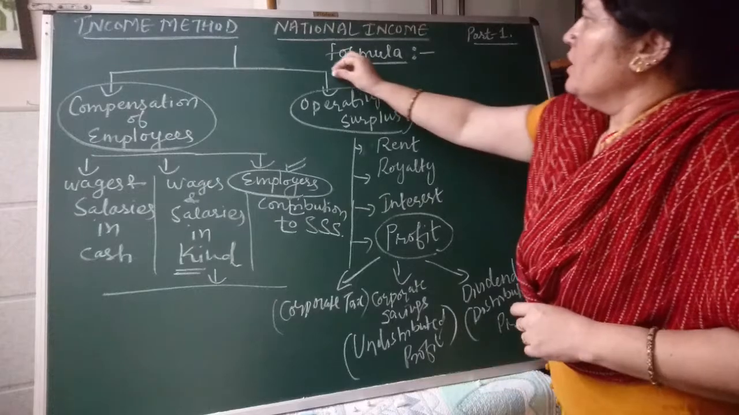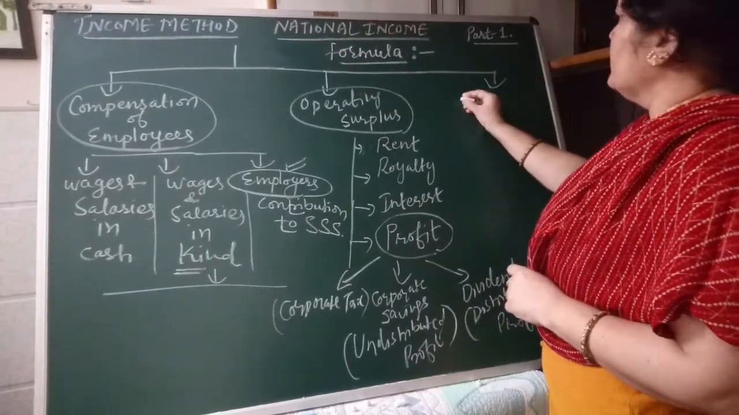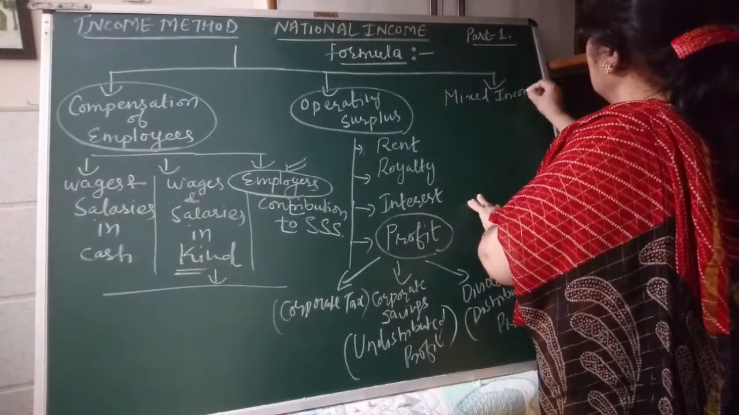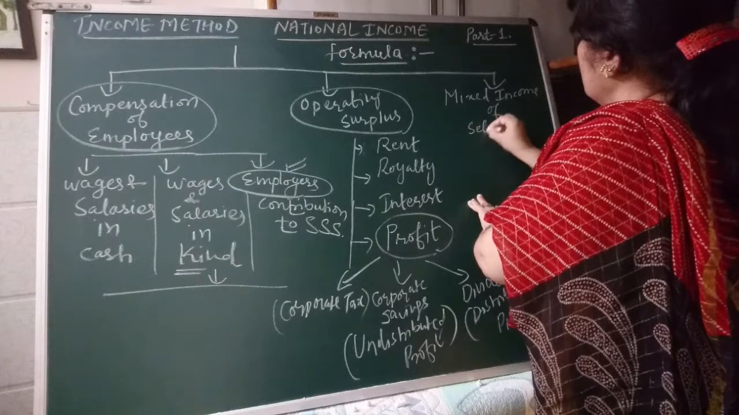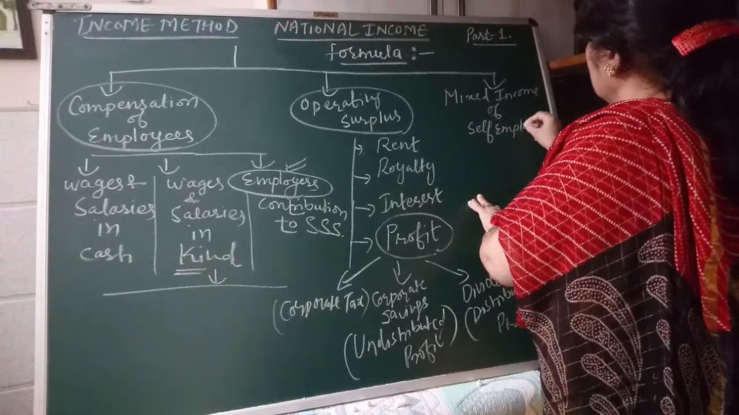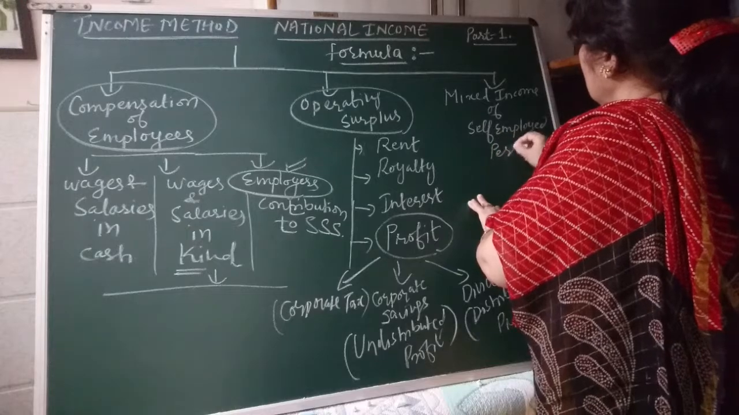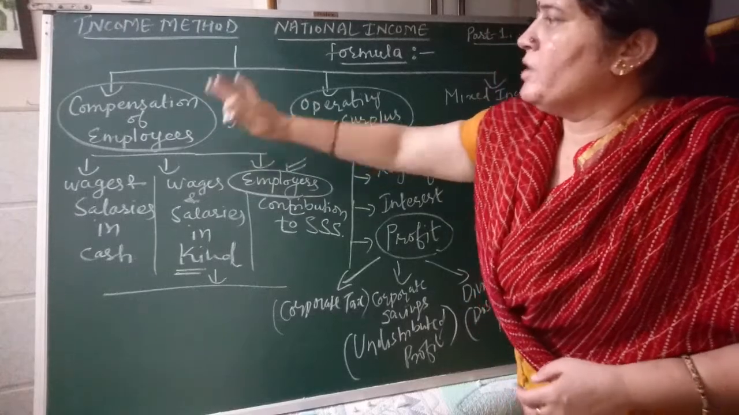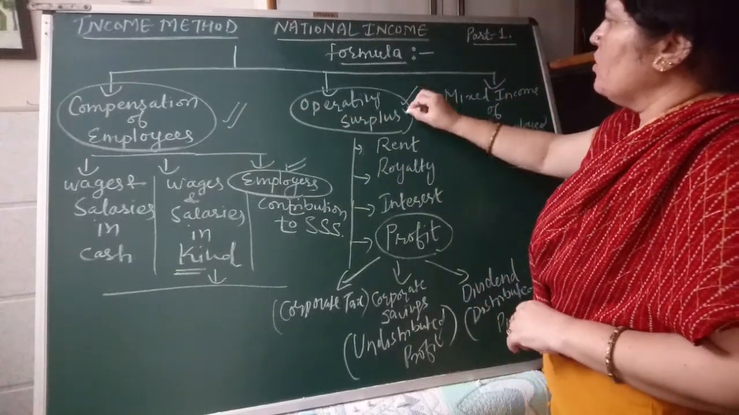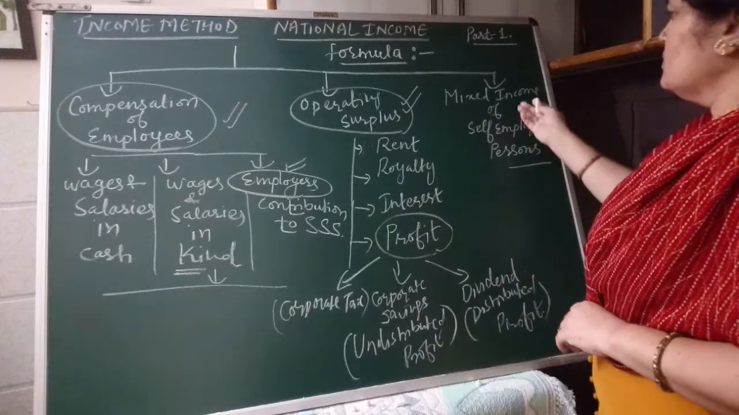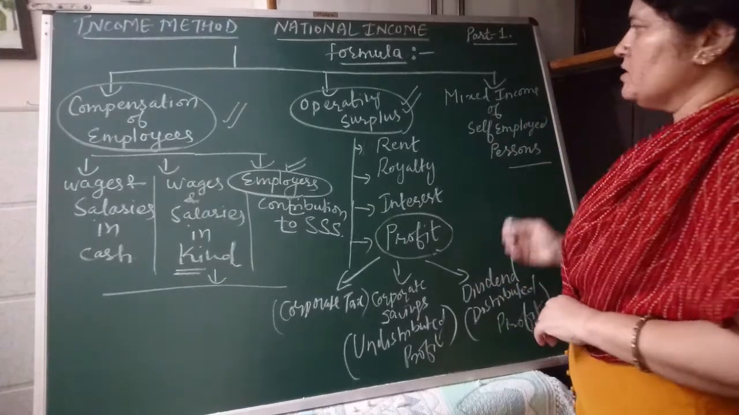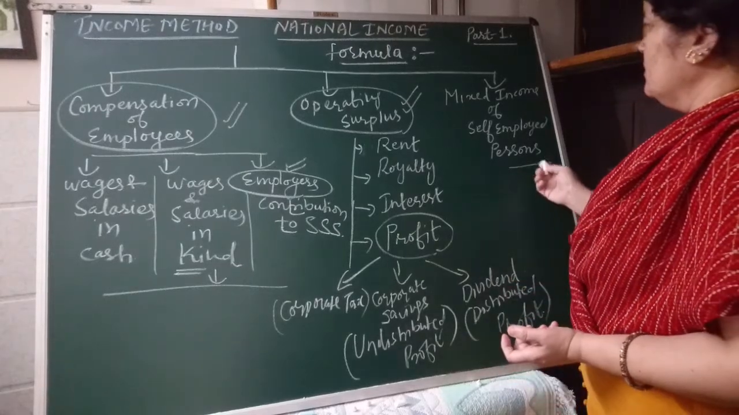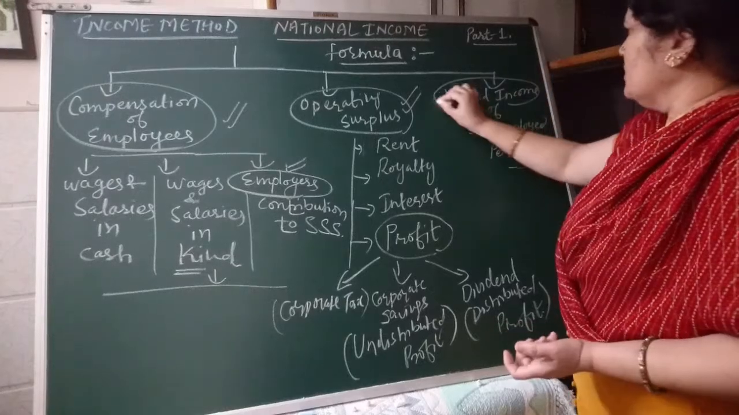And the third component of the income method is mixed income of self-employed persons. The persons who are not taken into account in compensation of employees, and are not a part of operating surplus, are known as mixed income of self-employed persons. Suppose all the professionals, the small traders, the small businessmen are included in mixed income.